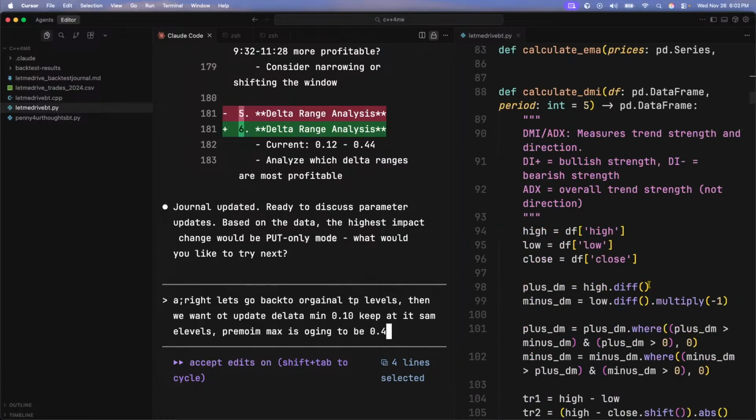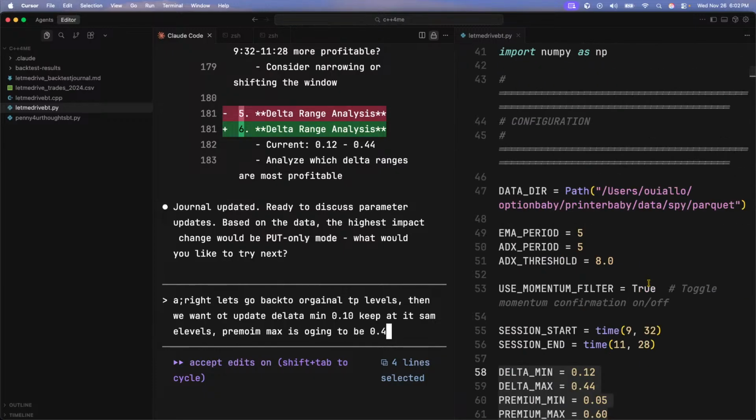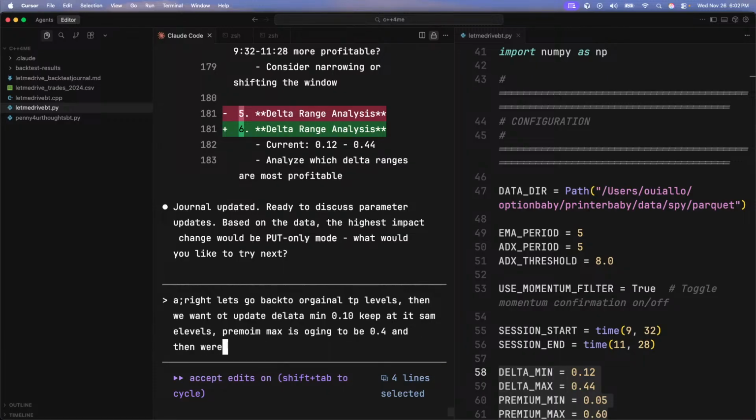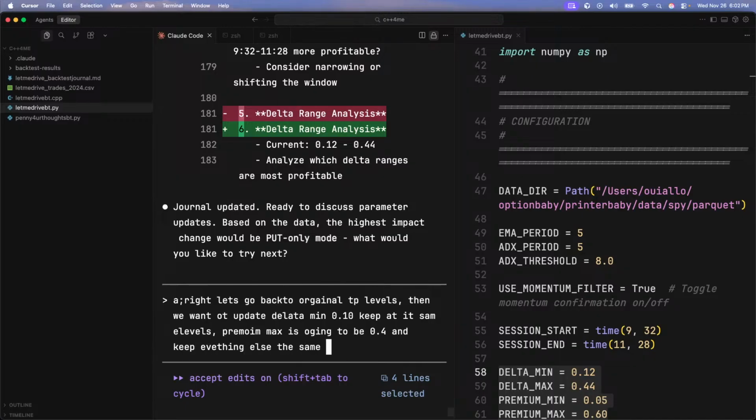What else? Oh. And then we're going to drop the ADX threshold to... now I want to keep that. I want to keep the ADX threshold, and keep everything else the same.